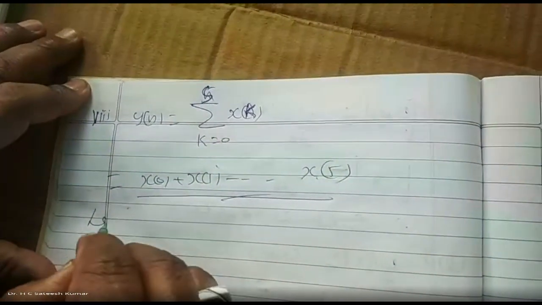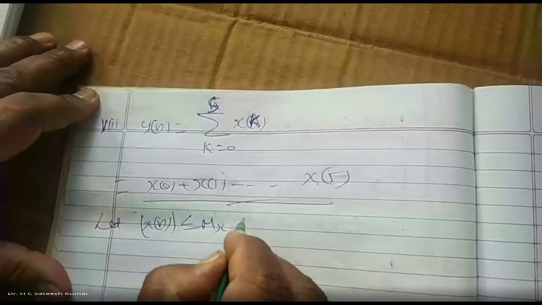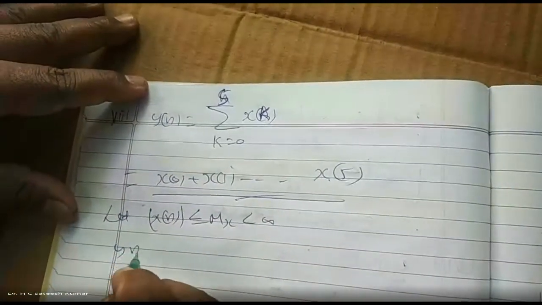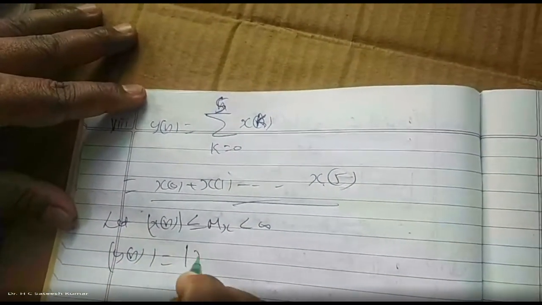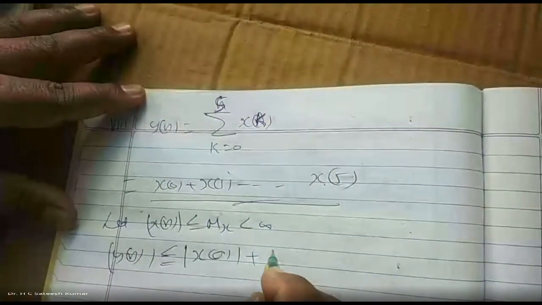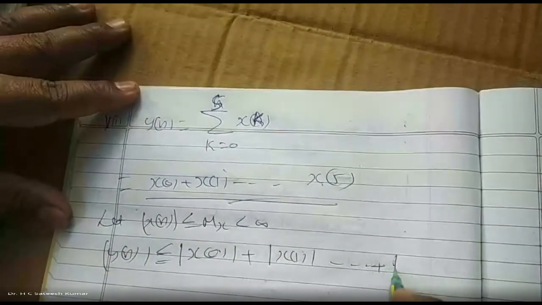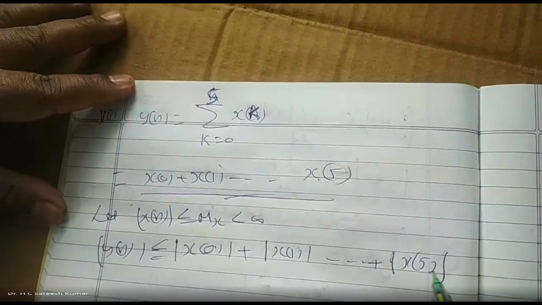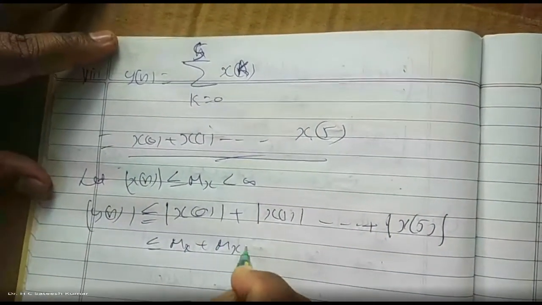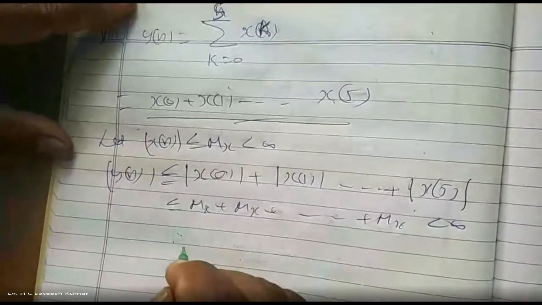Let us bound the input. Let magnitude of x of n be less than or equal to mx, which is less than infinity. So the input is finite. Therefore, magnitude of y of n is less than or equal to magnitude of x of 0 plus magnitude of x of 1 plus so on to magnitude of x of 5. All these things are mx plus so on to mx, which is less than infinity. Therefore, the system is stable.